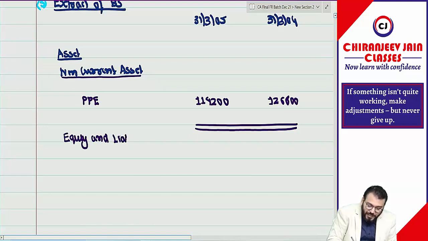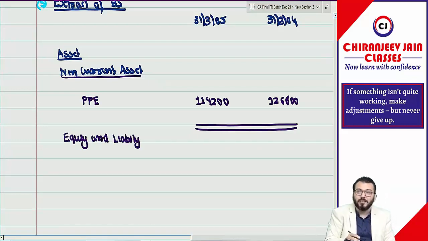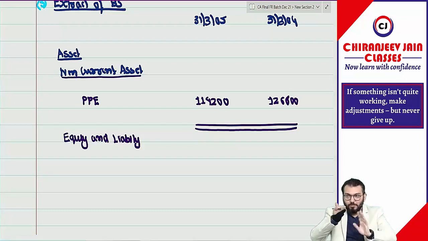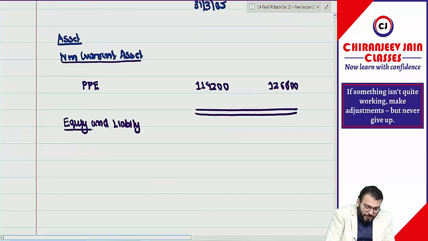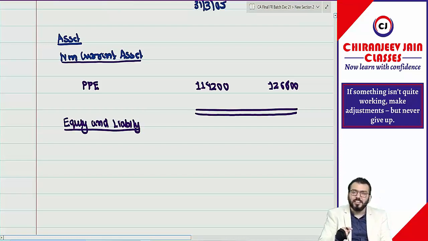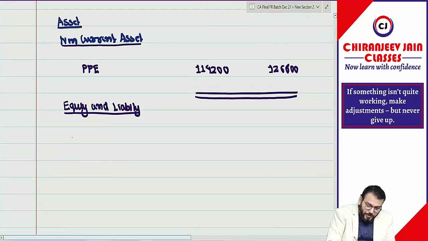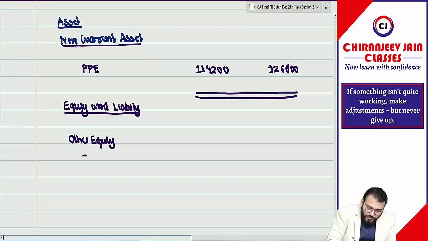As per Division 2 of the balance sheet, first we write assets, then equity and liability. As per Division 1, first you used to write equity and liability, then assets, so it is reversed. Understood? The provision for decommissioning is a long-term liability, so it will come under non-current liability. But you can also write one more point, other equity. Other equity means revaluation surplus, because we have a revaluation surplus also.